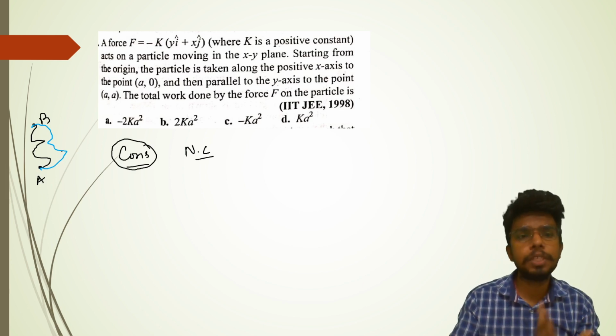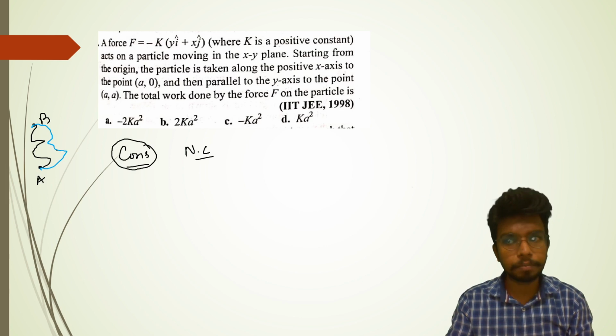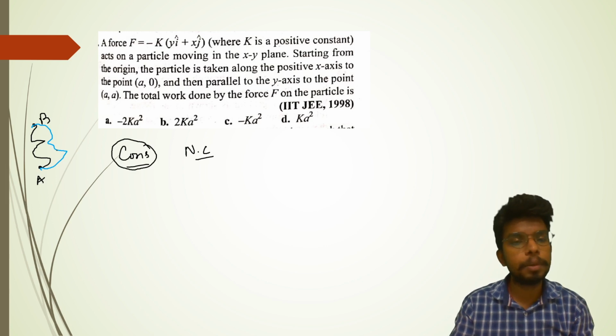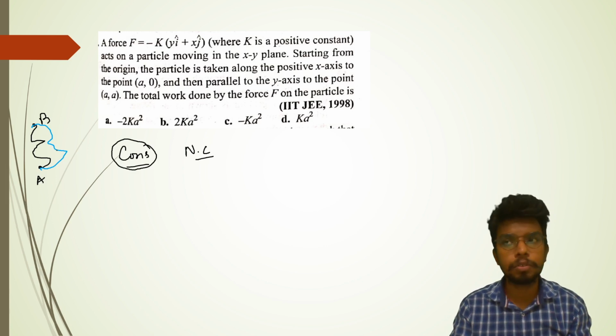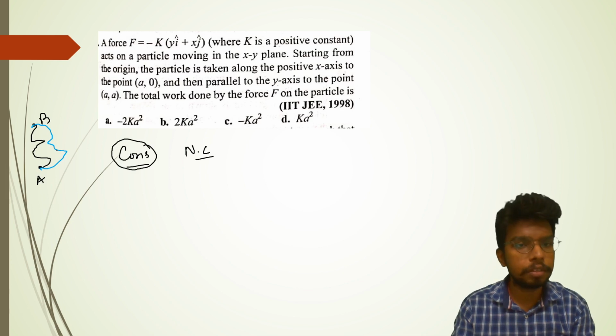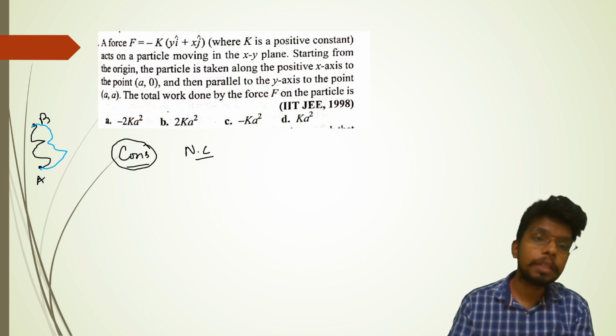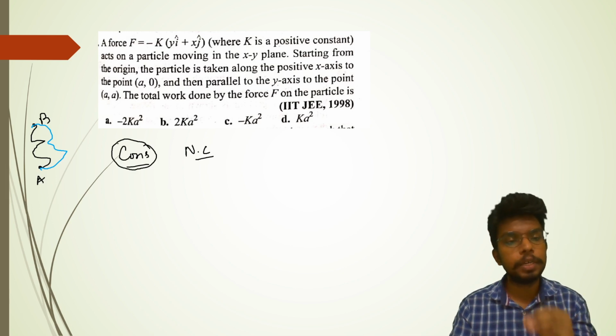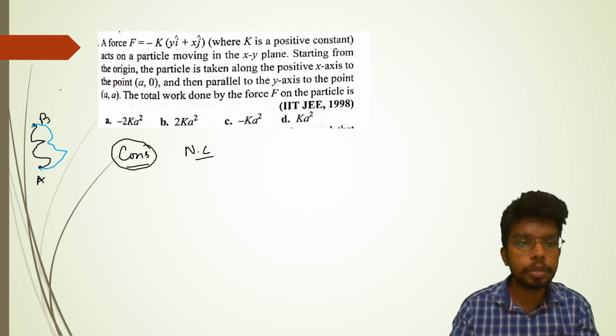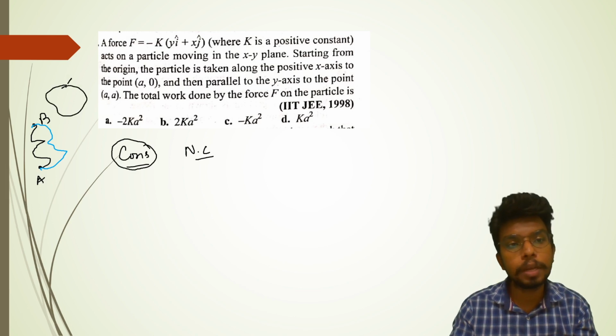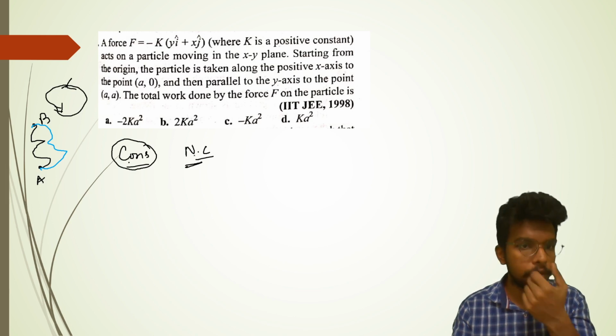Almost all the forces which you study will be conservative in nature, but a couple of them, like friction, are non-conservative forces, and viscous force is a non-conservative force. In non-conservative forces the path matters, and the work done when we take a particular object on a closed path is non-zero. In conservative it will be 0, in non-conservative it will be non-zero.